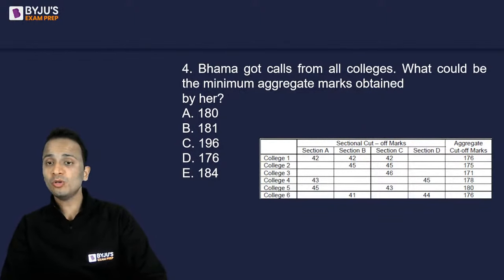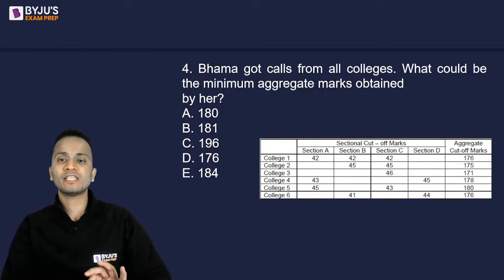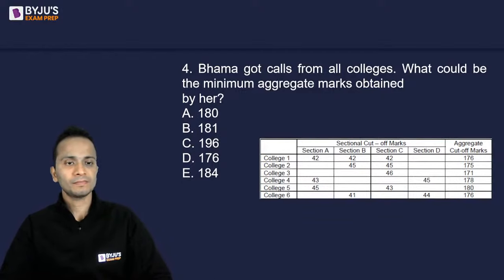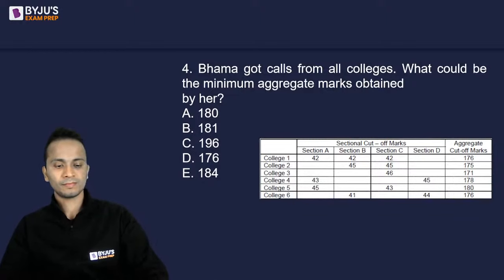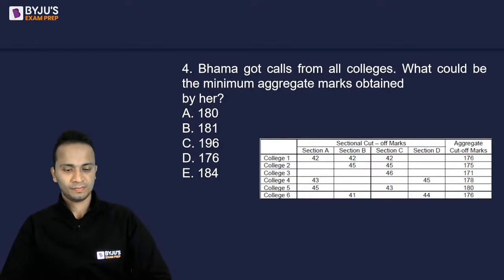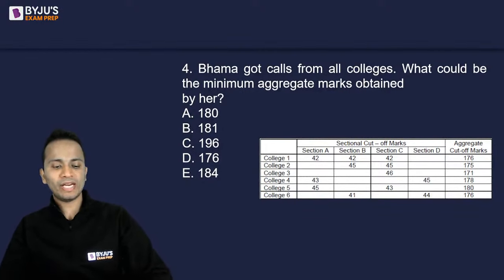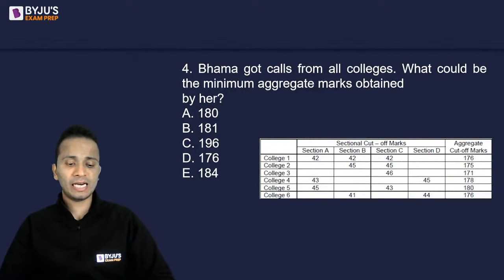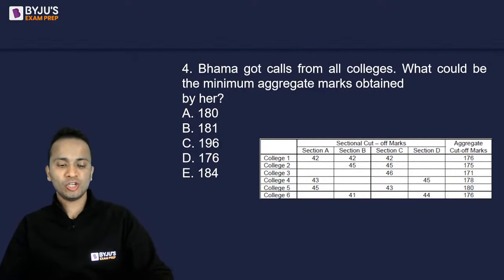Kumarasan, have you taken care of the sectional cutoff for all the colleges? All right, 180 and 180, two answers, same answers given by Kumarasan and Savani. All right, chalo, give me answer to this one.